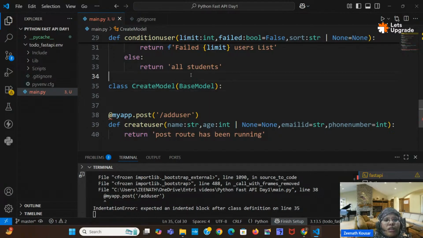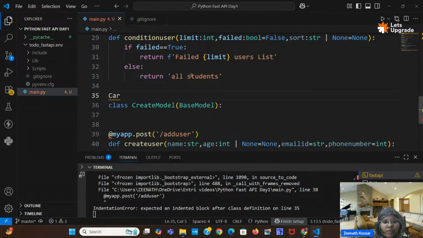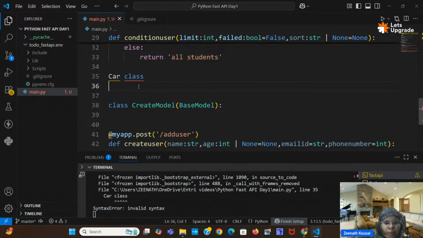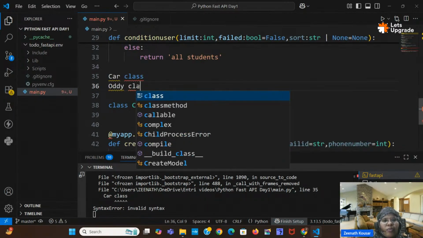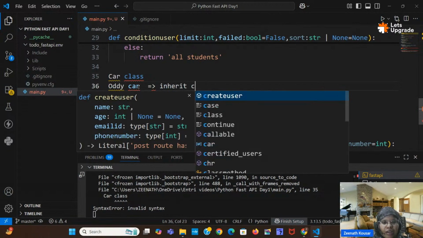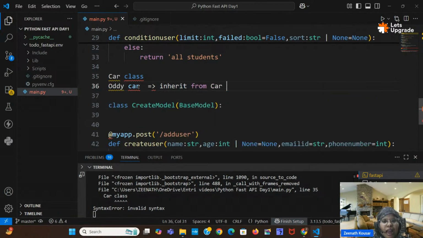For suppose a car class is already there inside the library. You want to build an Audi car. What will you do to build an Audi car? You will just inherit from the car class, right? And you will add extra features in the Audi car, apart from the features of a normal car.